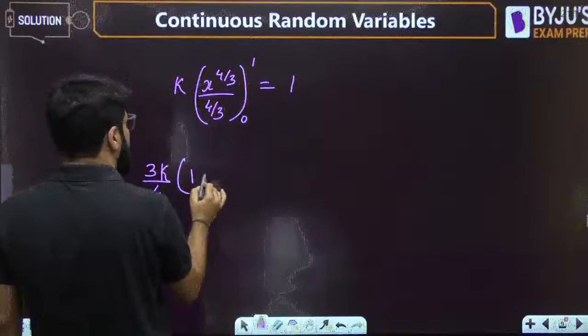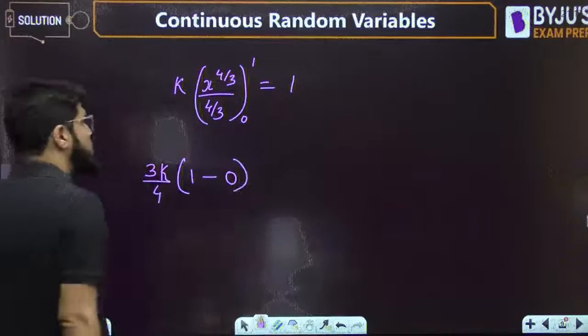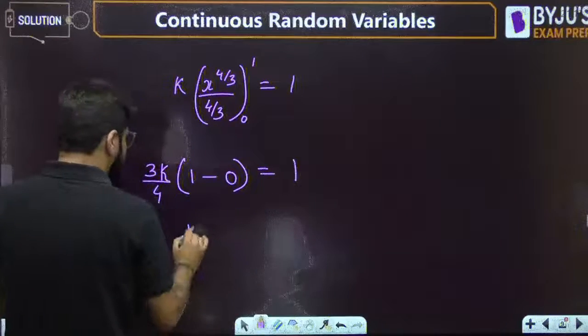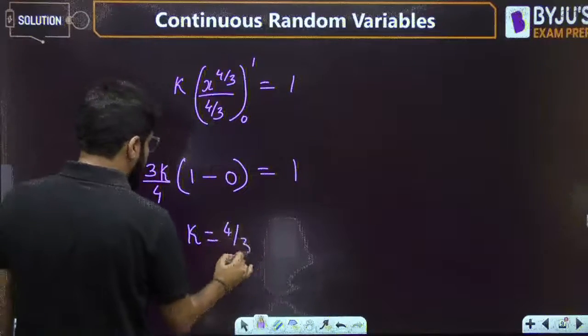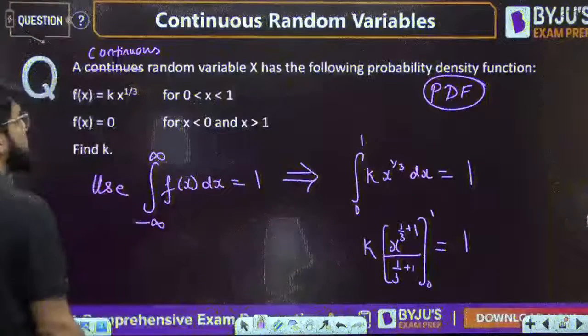1 power anything is 1. 0 power anything will be 0. So 1 minus 0 is equal to 1. So solving it, the final answer for k is 4 by 3.